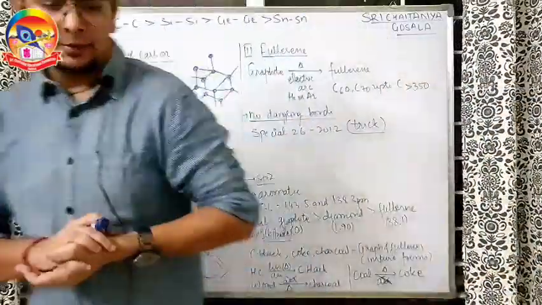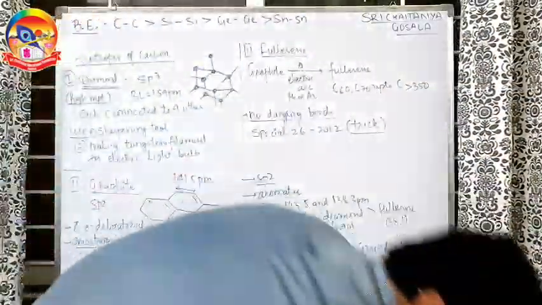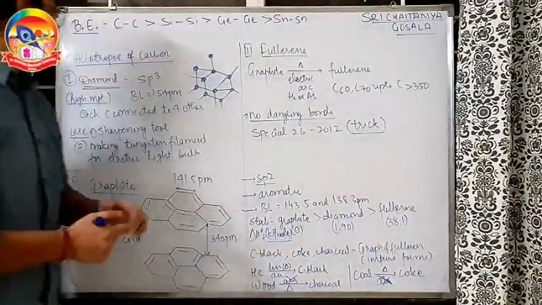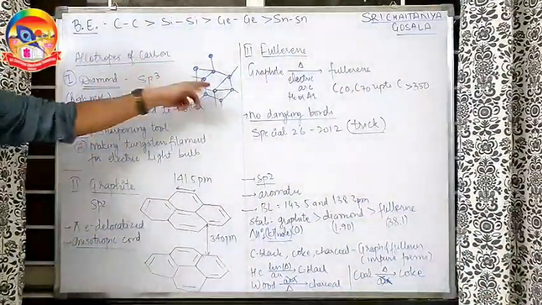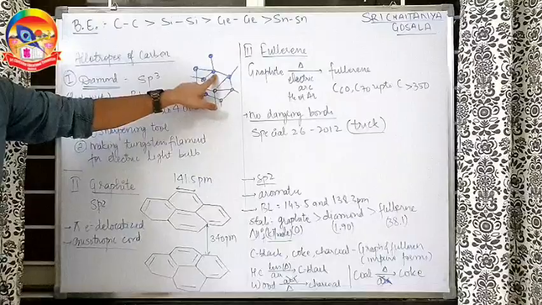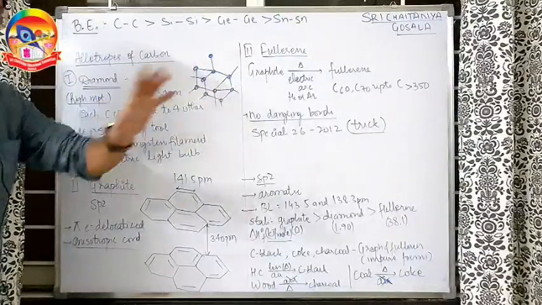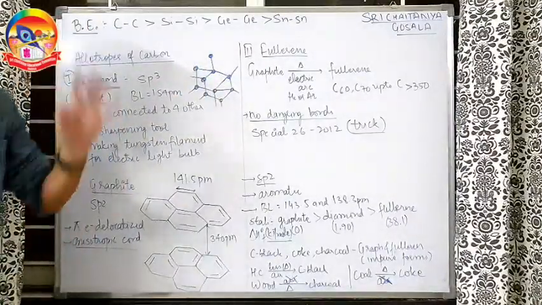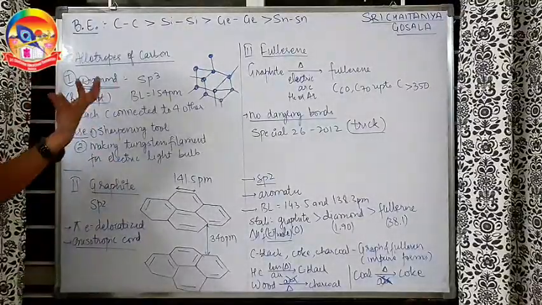Allotropes of carbon, diamond. In diamond, the hybridization of all the carbons is sp3. In fact, each carbon is associated with 4 other carbons. So it's a tetrahedral structure, completely saturated. So it has a very high melting point.